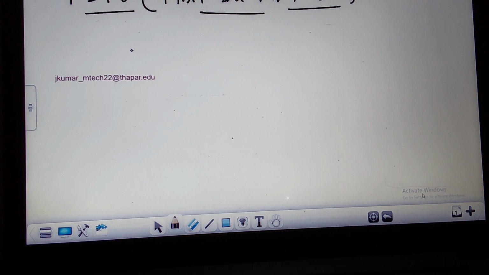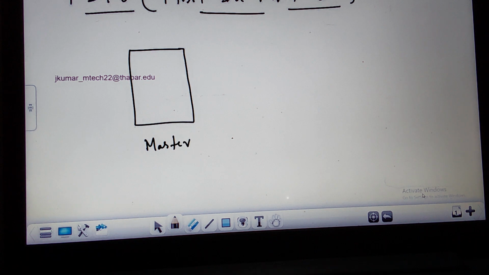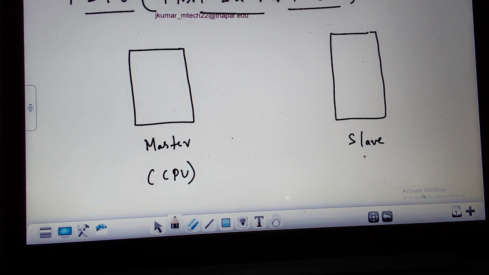Let us take two blocks. This is a master block, and this is a slave block, or you can call them master component and slave component. Or if you are considering the master as the CPU, the central processing unit, then the slave is one of the serial peripheral interfaces.